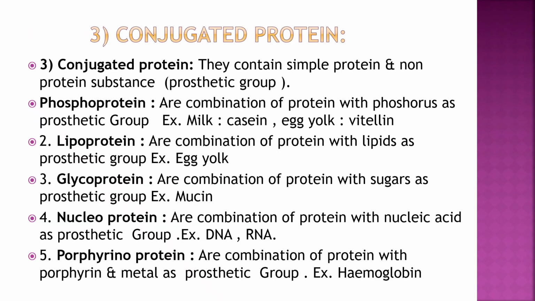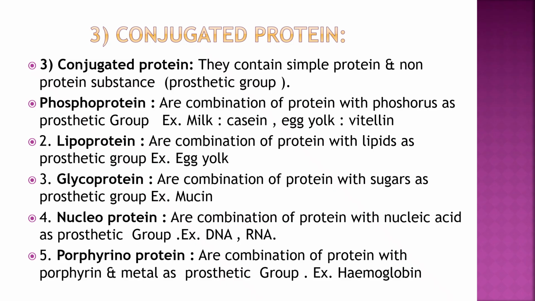The conjugated proteins are a combination of simple protein plus a non-protein substance, and that non-protein substance is called a prosthetic group. A few examples: phosphoprotein is a combination of protein plus phosphorus. Example, milk, in which casein is there, or egg yolk, in which vitelline is there. Lipoprotein is a combination of protein plus lipid. Example, egg yolk.